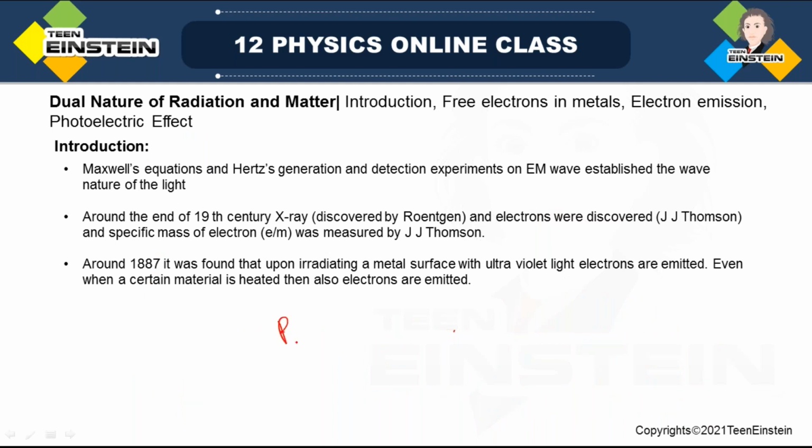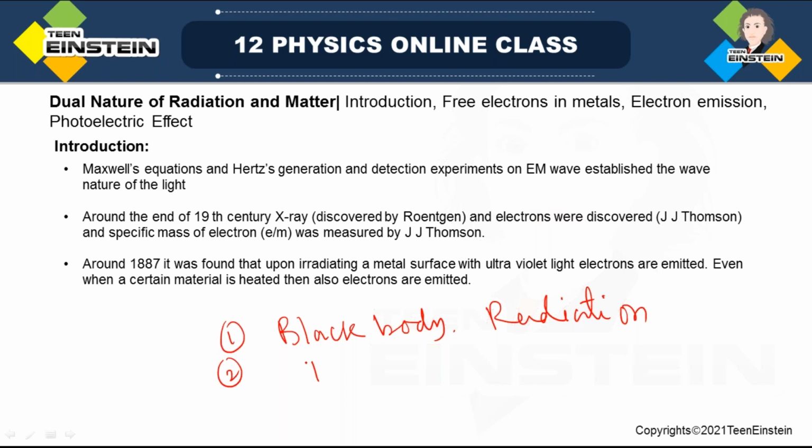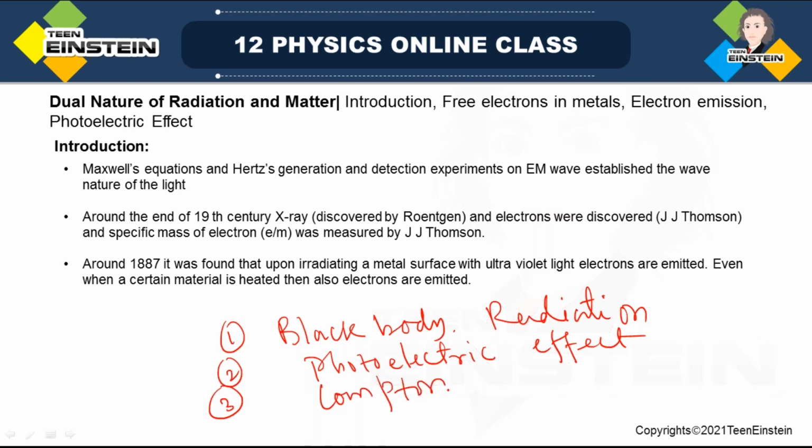There are three experiments. One is black body radiation. Then photoelectric effect. Then Compton effect.